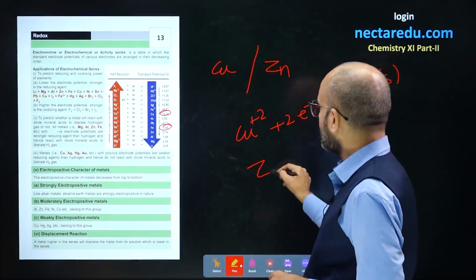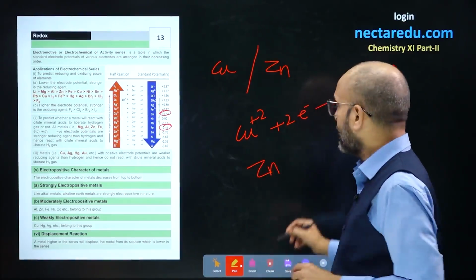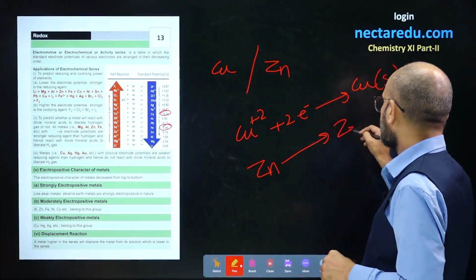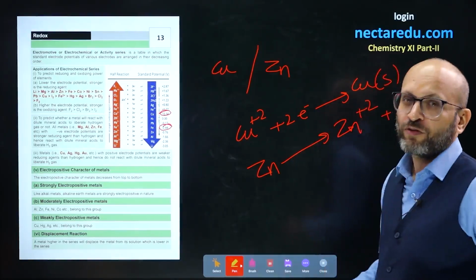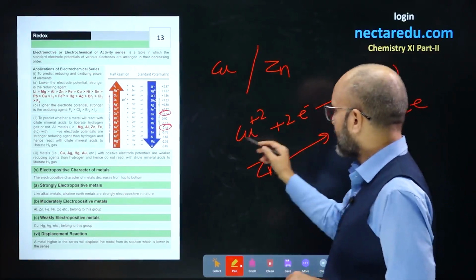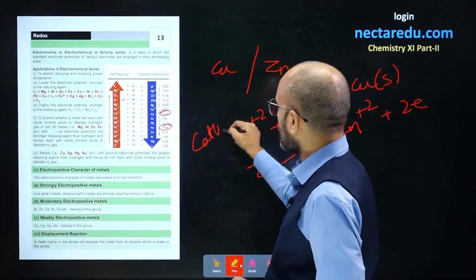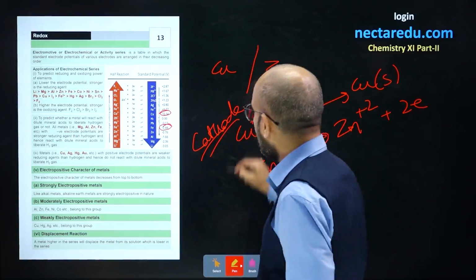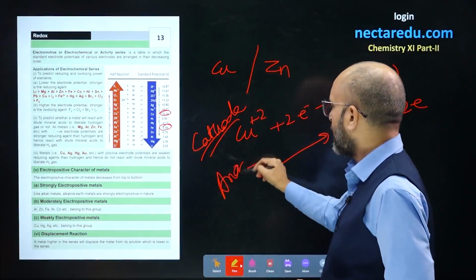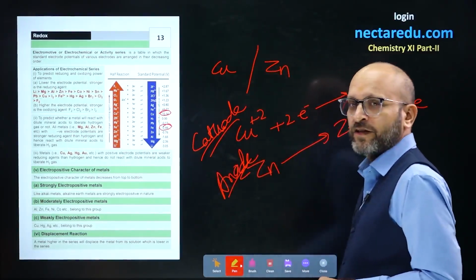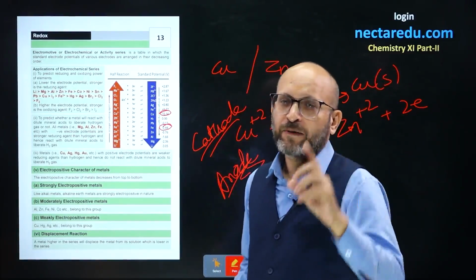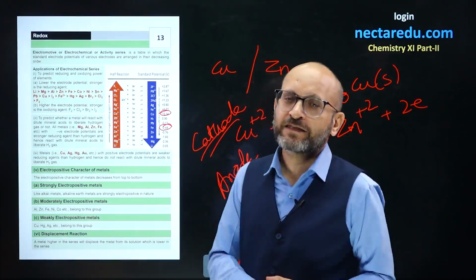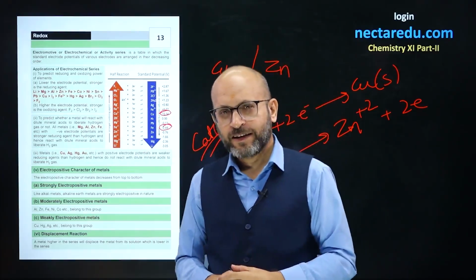Whereas zinc has lesser reduction potential, so it wants to lose electrons. So, zinc will have oxidation and copper will show reduction. So, you can take copper as the cathode in an electrochemical cell, and you will take zinc as the anode. The material which has higher electrode potential will become the cathode, and the material which has lower reduction potential will